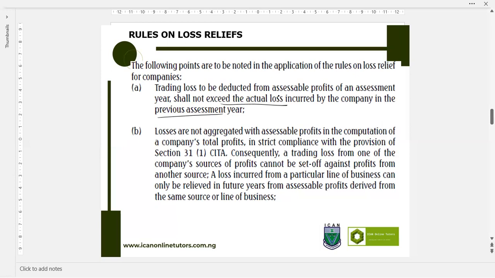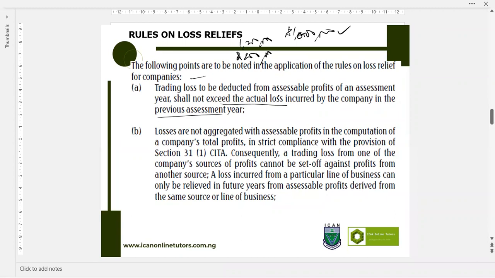and now this is specific to carry forward loss relief. You cannot offset more than the loss you have incurred in the past. So meaning if you have a profit of 1 million naira now, and you have a loss of 1.2 million naira, how much can you relieve? You can only relieve 1 million naira. So it means that you'll be having the carry forward loss of 200,000 naira unrelieved. Are we together? So please take note of that.